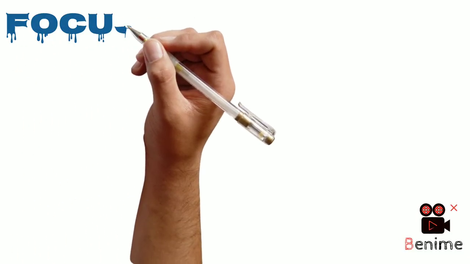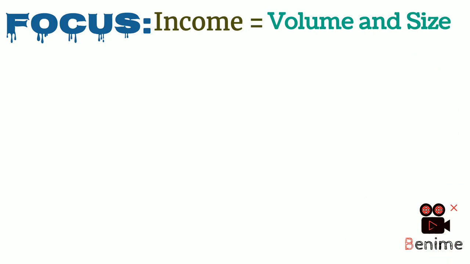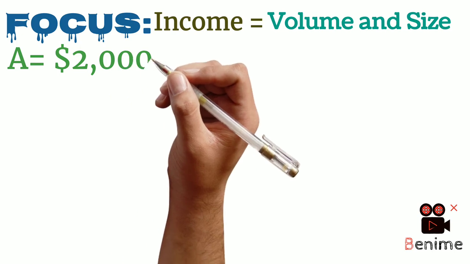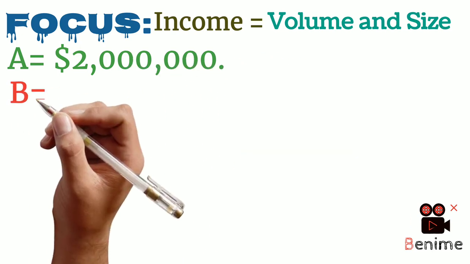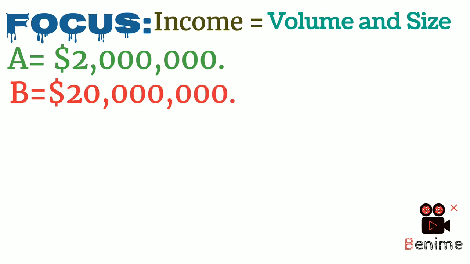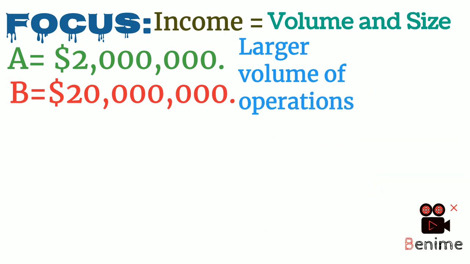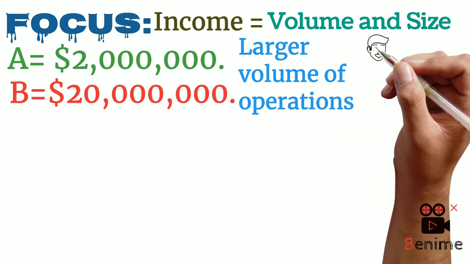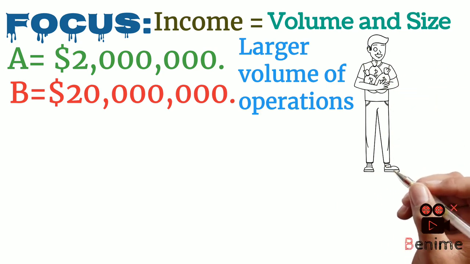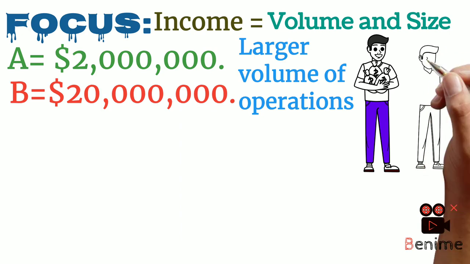Number 1. Focus. Income measures volume, size of business. For example, two retail businesses operate in the same market. Business A records an annual income, revenue, of $2 million. Business B records an annual income of $20 million. From this, we can infer that Business B has a larger volume of operations. It likely sells more goods, serves more customers, or operates on a wider scale. Therefore, income, revenue, is used as a proxy for business size, because higher income generally indicates a higher level of business activity.